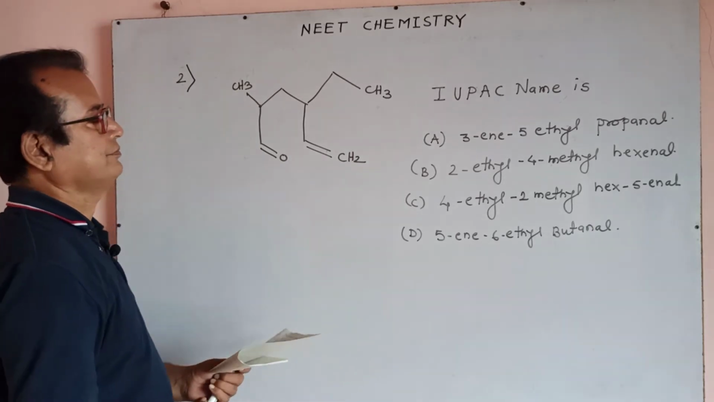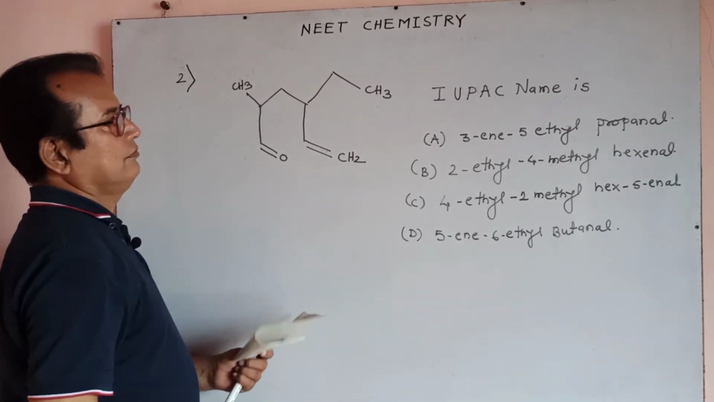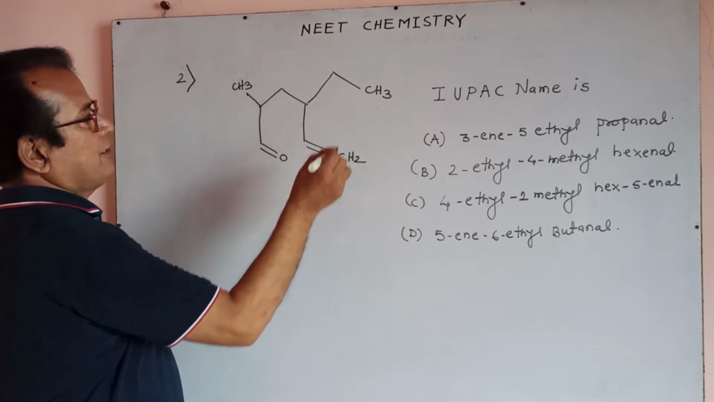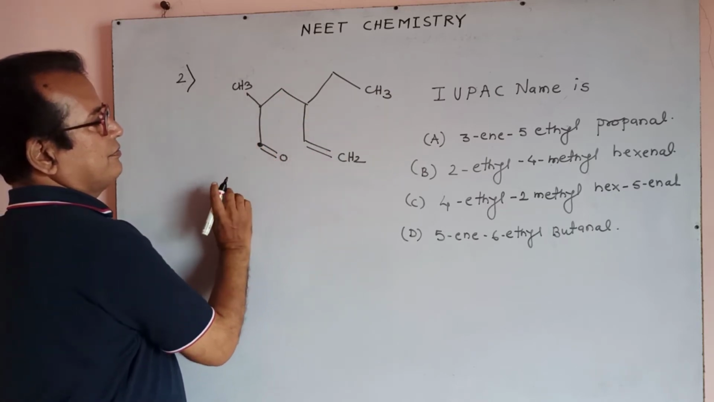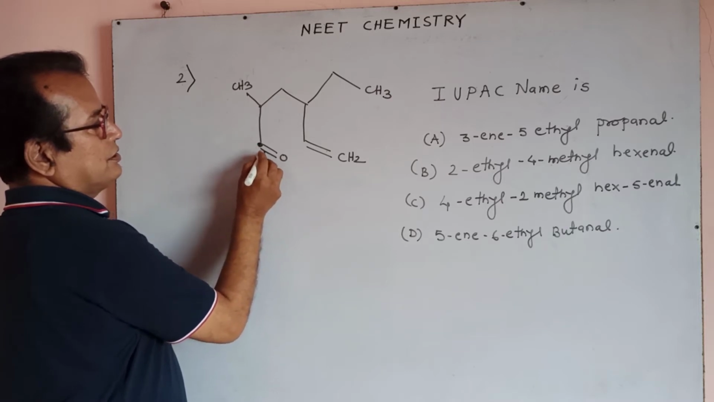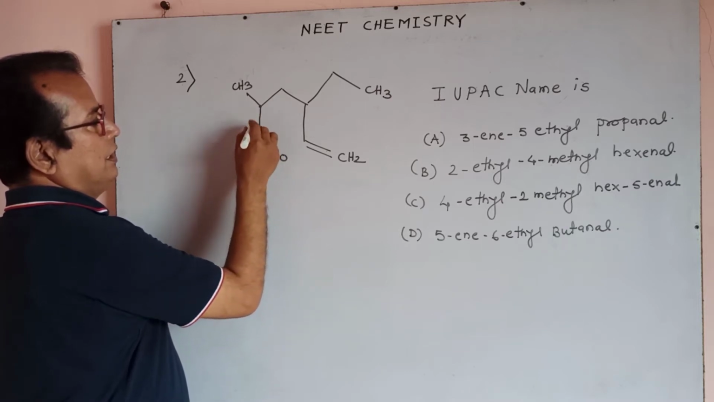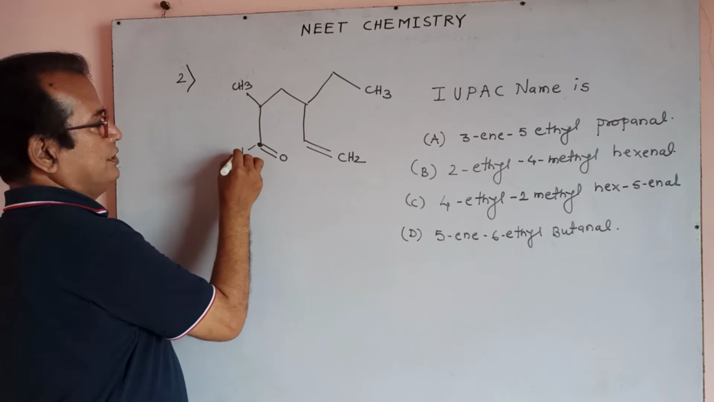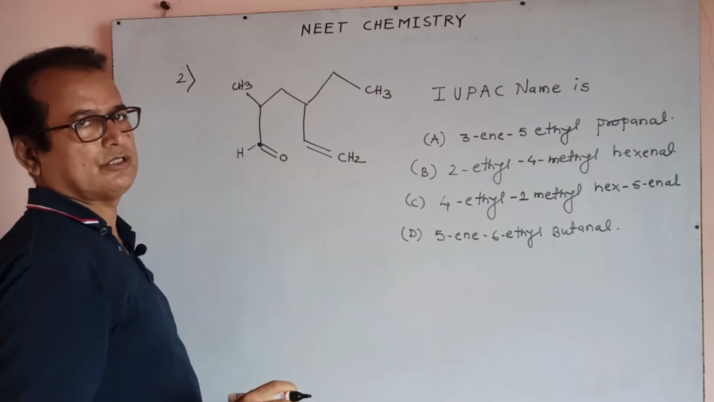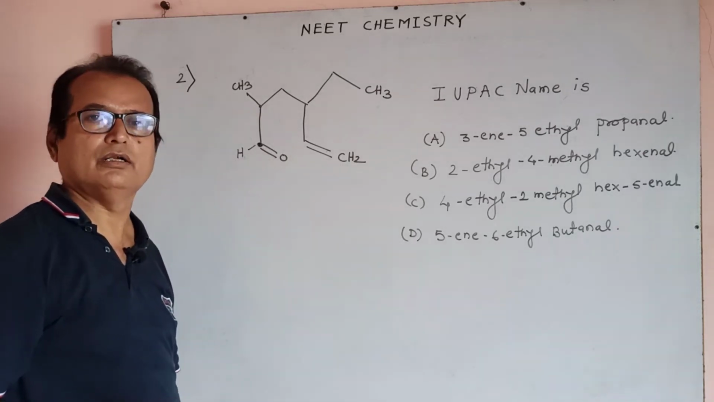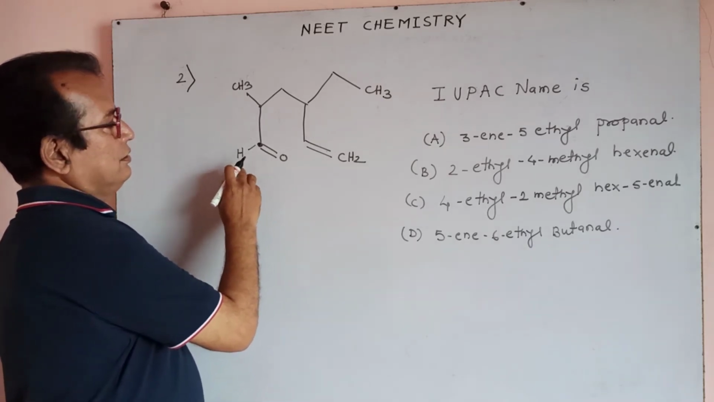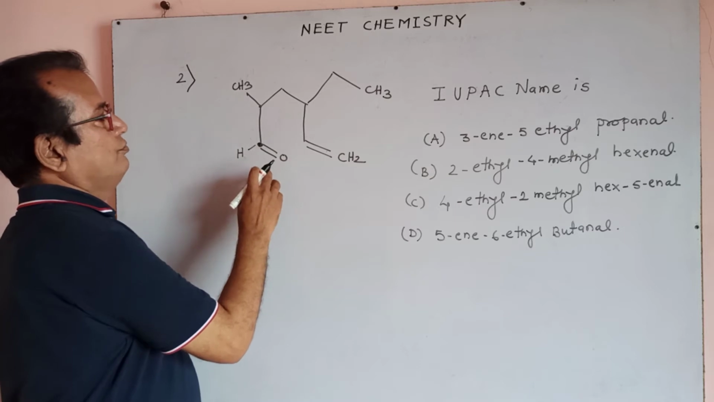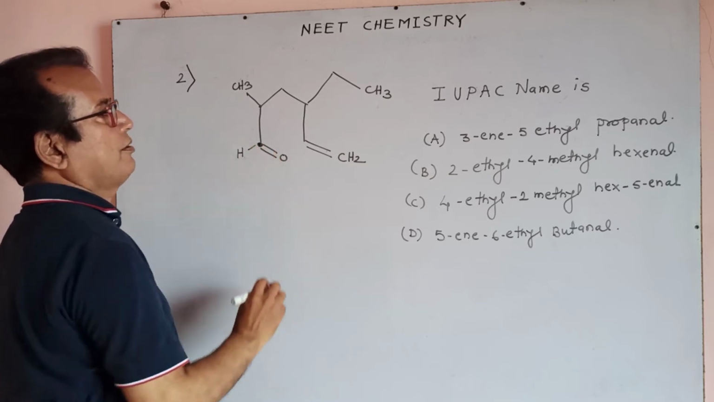Here, observe which type of functional group is there. Yes, this is the functional group: C double bond O and H, CHO, it is an aldehyde. Hydrogen is not written in a bond line formula, so I am writing the hydrogen here. It is CHO, which means this carbon is the functional group carbon.